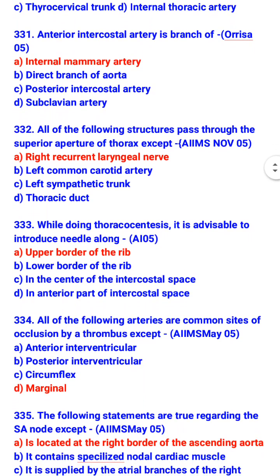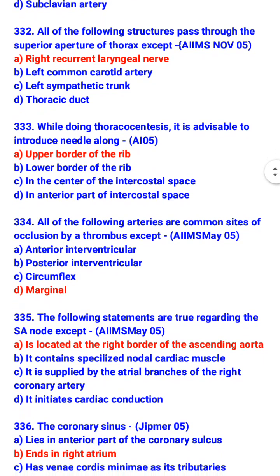While doing thoracocentesis, it is advisable to introduce needle along upper border of the rib. All of the following arteries are common site of occlusion by a thrombus except marginal. So common site of occlusion by thrombus is anterior interventricular, posterior interventricular, and circumflex.